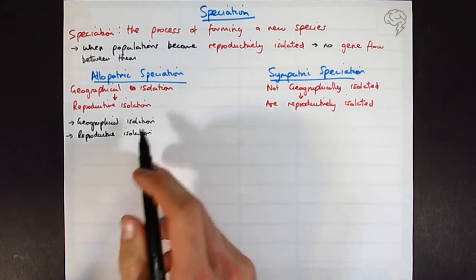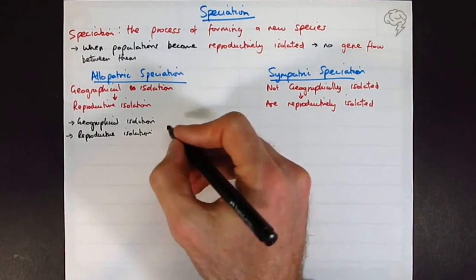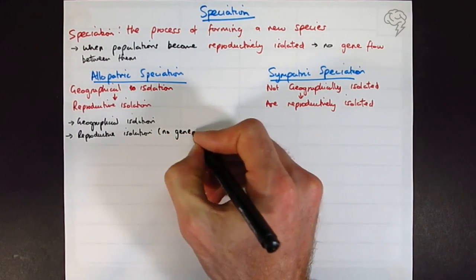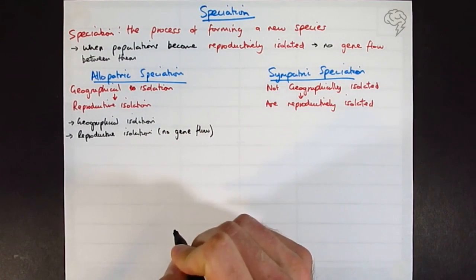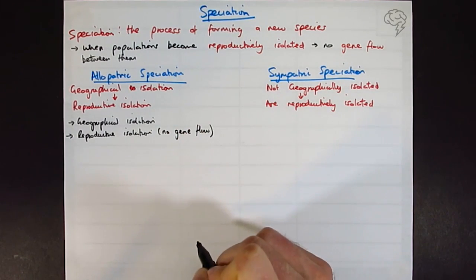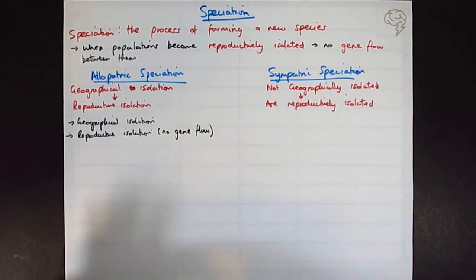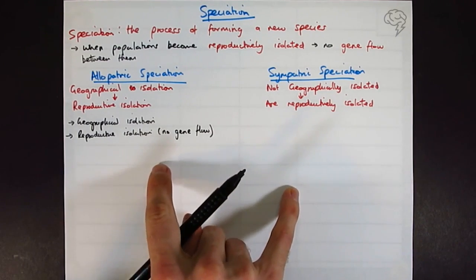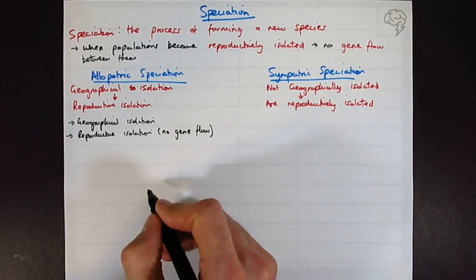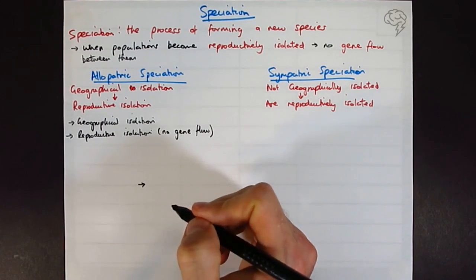Okay, so starting with allopatric: geographical isolation resulting in reproductive isolation, we can say no gene flow. These are all key terms that they love. And now this is going to become a common answer for both of these sections. So we can say variation exists in the population.